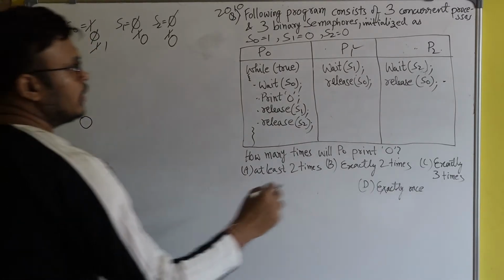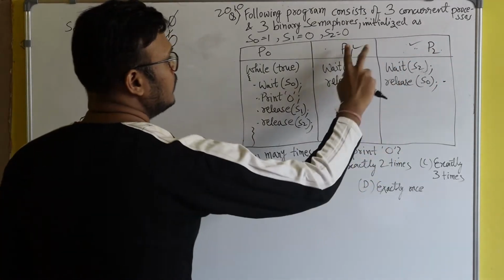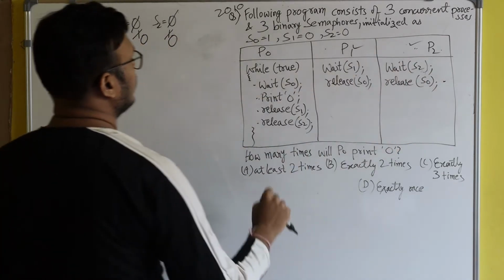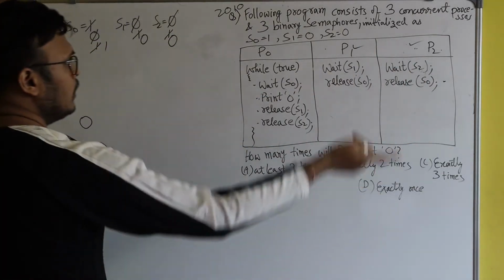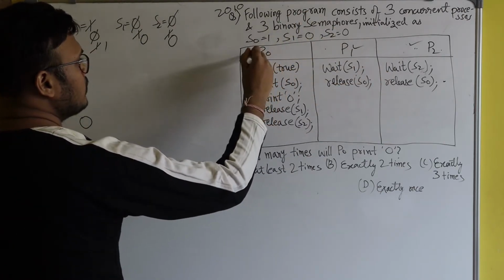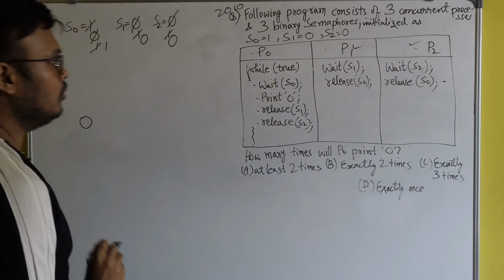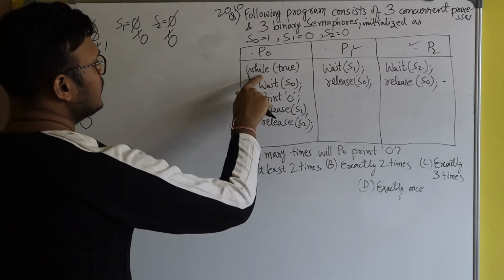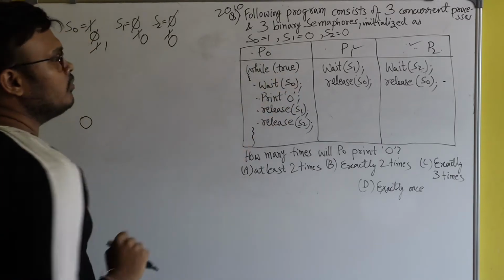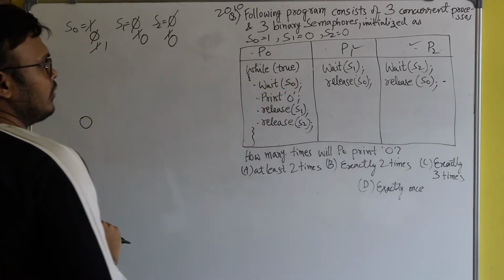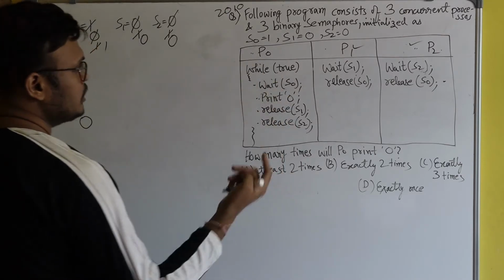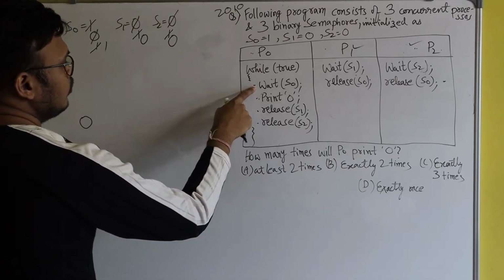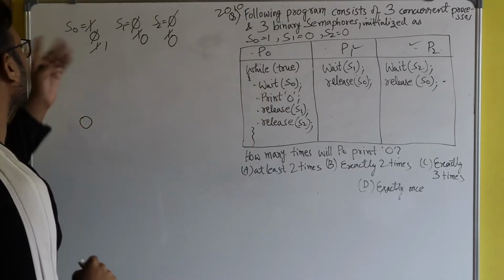So now the task of P2 is also over. Both processes P1 and P2 have successfully executed their whole code. So now the CPU is given back to process P0. Fine. And I have already told you that as long as this while condition is true, process P0 will keep on executing the code. So now you see the while condition is true. So process P0 will now execute this line, wait of S0.